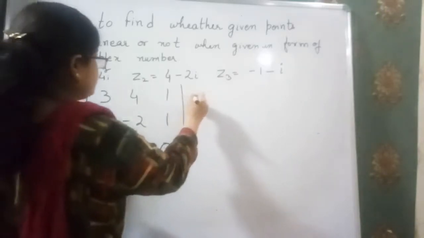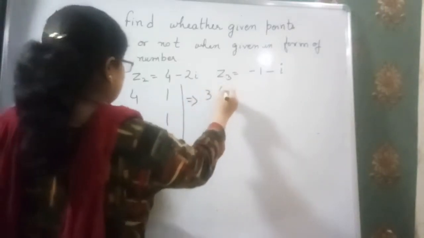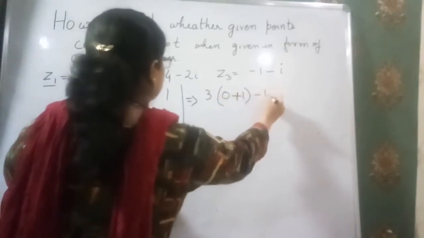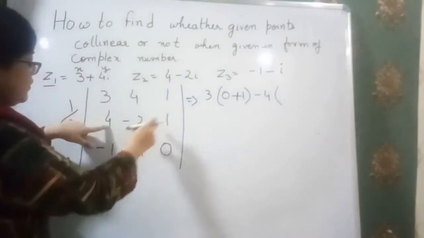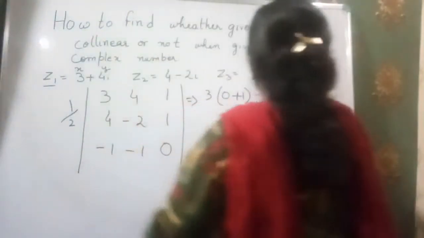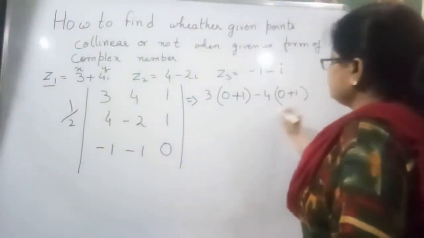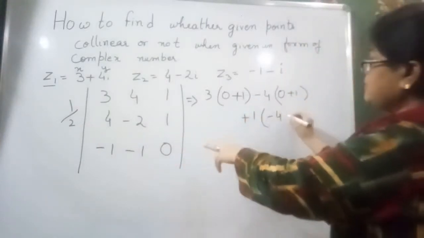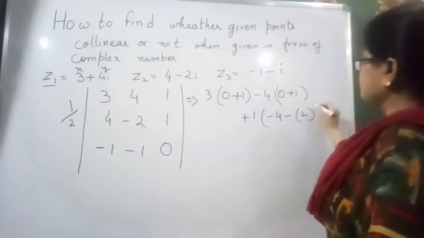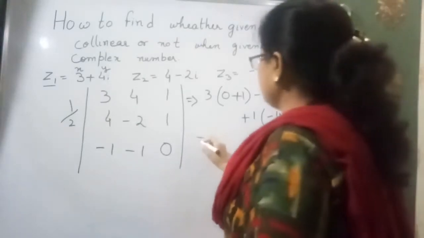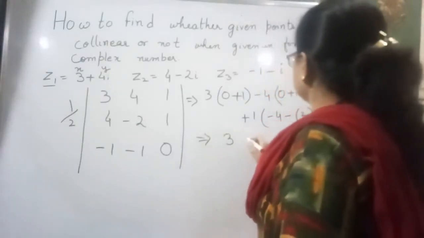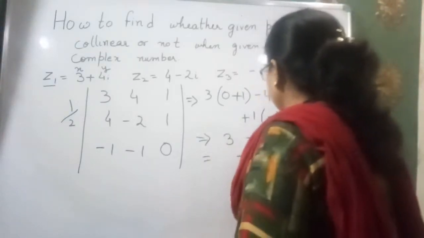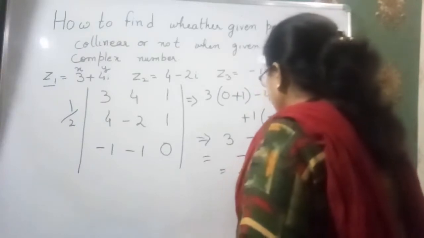Okay, now find out 3, that means 0 plus 1, then minus 4, 4 zeros are 0 and minus 1, that means it will get ultimately plus 1, then 1 minus 4, then minus 2. Clear? Now we have 3 minus 4 minus 6. That means we have minus 1 minus 6, that is minus 7.